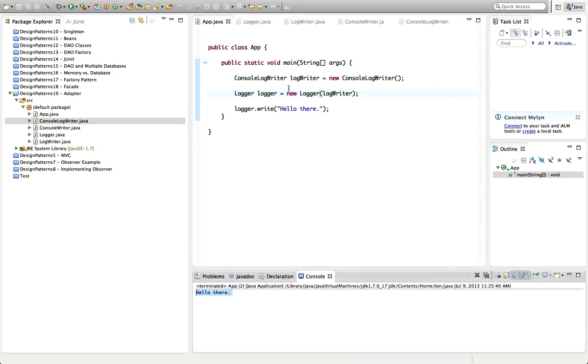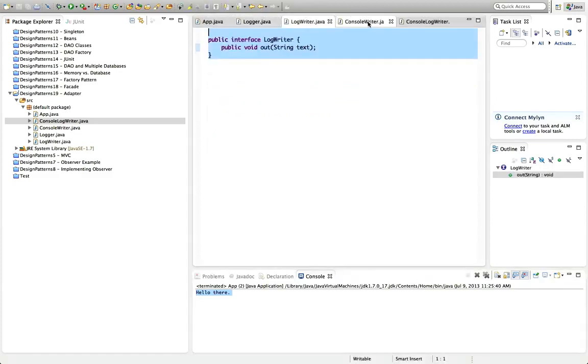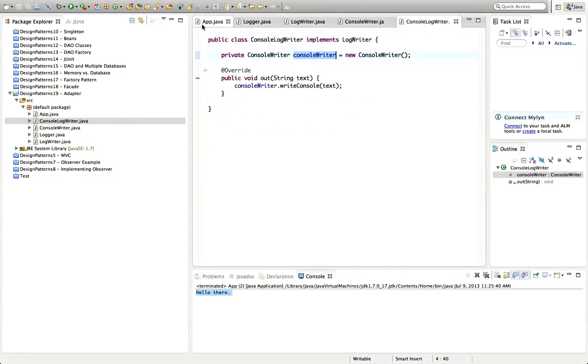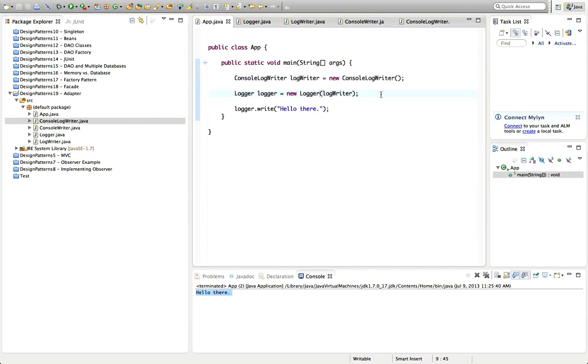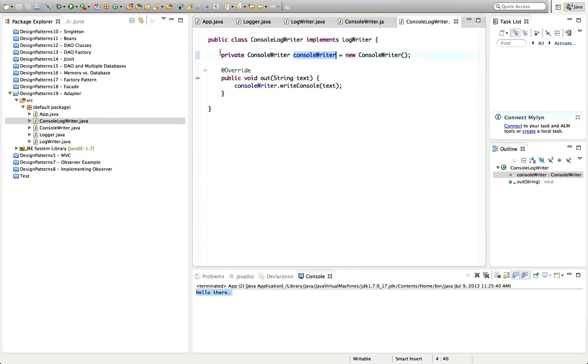So although you could easily get lost in all these different log writers and console writers and whatnot, the idea is really simple: to adapt one interface to another by using an intermediate class. And in this case, the intermediate class has as instance data an object of the type of class that provides the functionality, and its sole function is then to implement the right interface and to use this object that we couldn't originally use to provide the functionality. Well, that's of course not the only way we could do it.